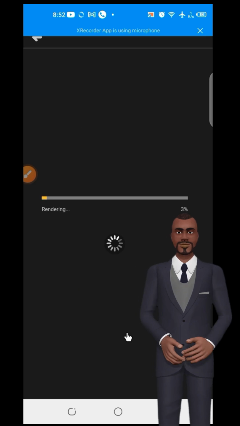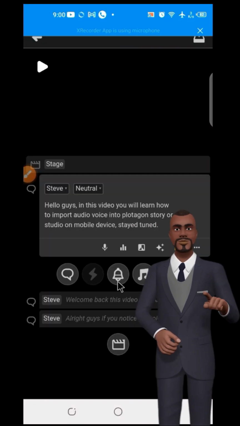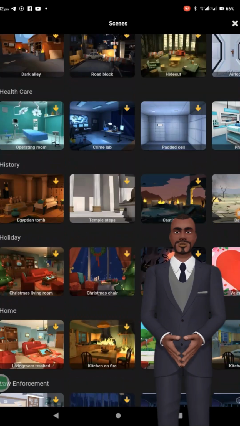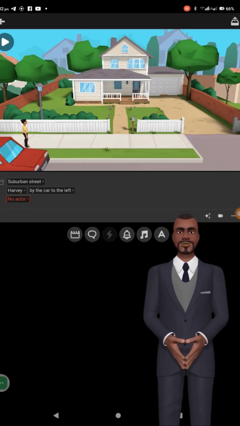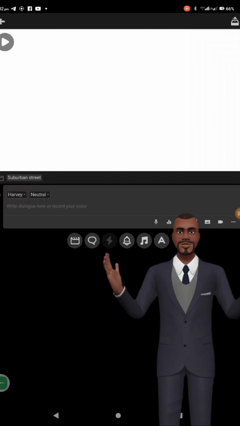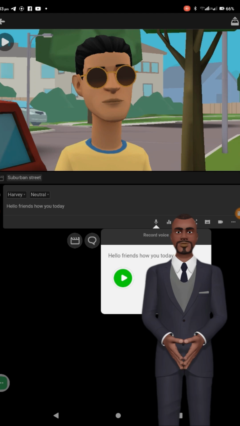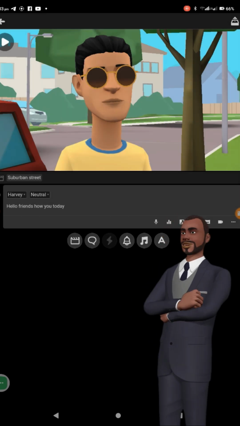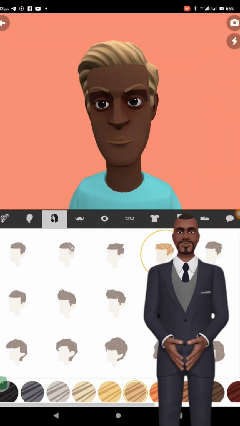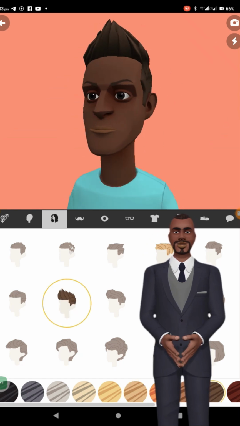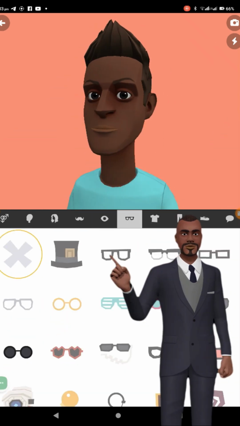Section 2. Key features of Plotagon Story. Now, let's take a look at some of Plotagon's key features. 1. Simple animation. You type the dialogue, and the characters act it out. 2. Voice recording. You can record your own voice or use text-to-speech. 3. Customization. You can personalize characters, scenes, and props.